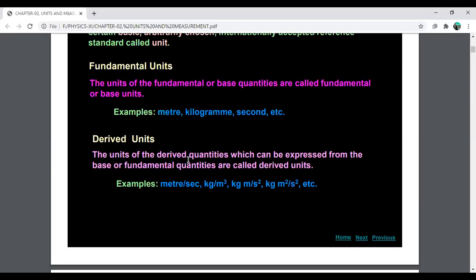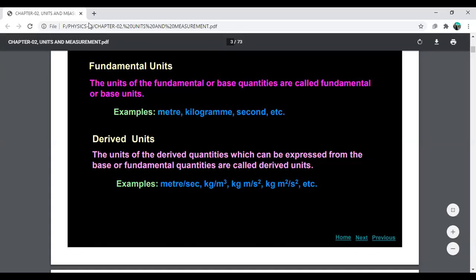For example, meter per second is the unit of speed or velocity, kg per cubic meter is density, and kg meter per second square is force.